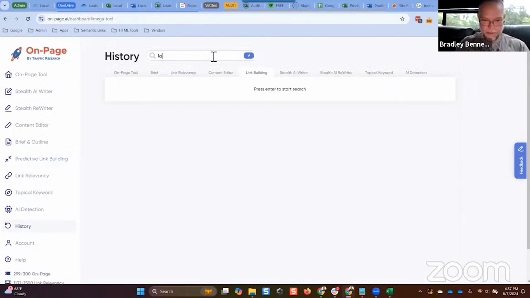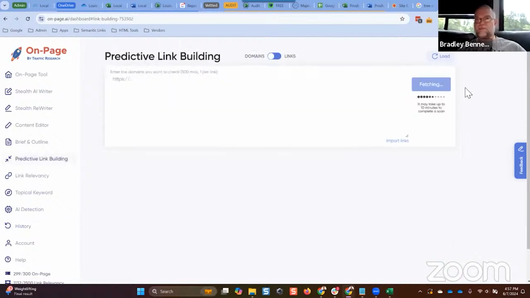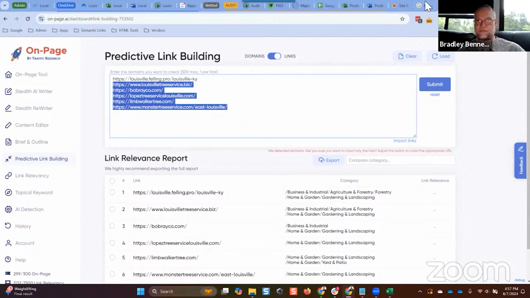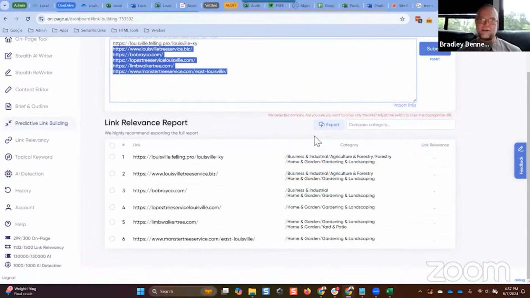If I put in Louisville Felling Pro, essentially what we're doing here, guys, is we pull in the target URL plus the top ranked pages for that search query. We want to analyze these page URLs, submitting them to Google so that Google returns the topical categories, natural language categories, that it identified on each of these ranking pages. That's what this is. These are the topical categories, Google's natural language categories, that were identified on these pages. So that's what we consolidate in.